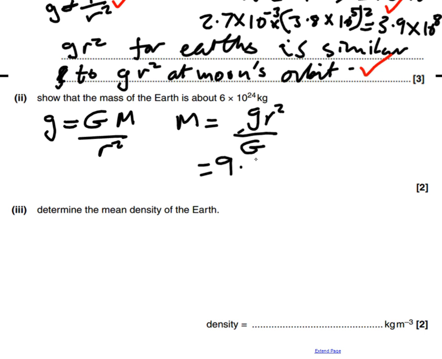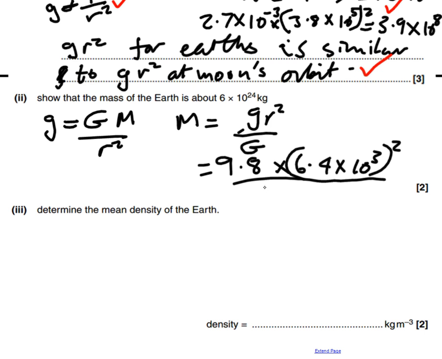Let's do our substitution, 9.8 times, and then which r are we using? We're using r at the surface of the Earth, because that's where this is the value for g. So what do we get here? We get 6.4 times 10 to the 3, and that bit squared.